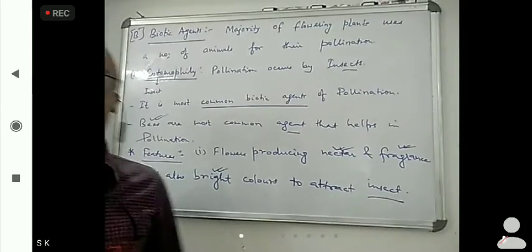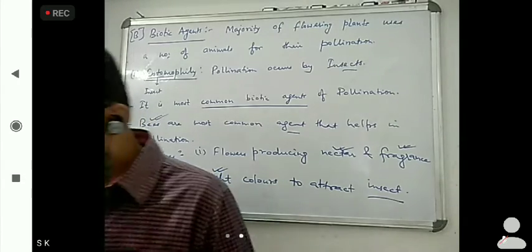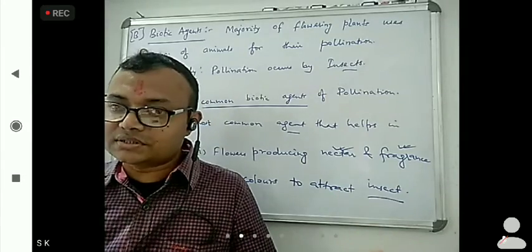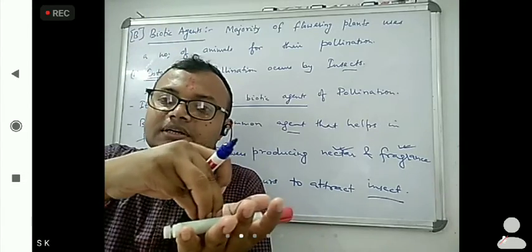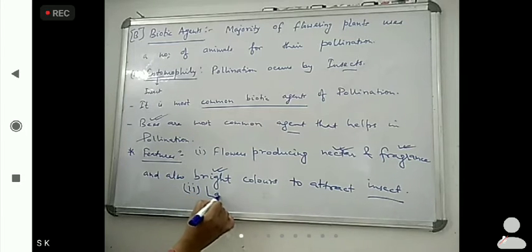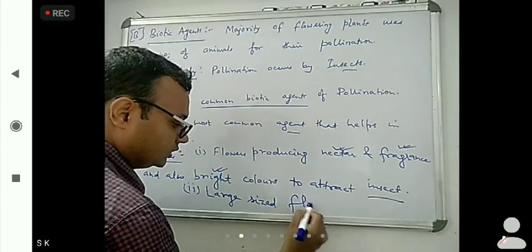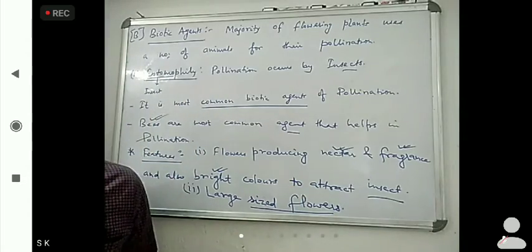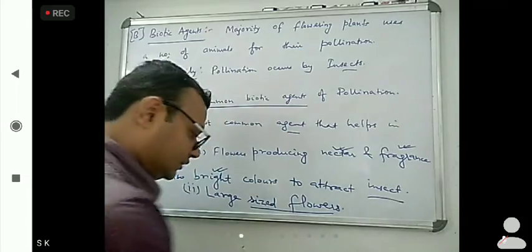This is a very important feature. Another one is what? Large sized flowers, because the insect has to sit on that. Okay, so next is large sized flowers. Another one is bright colored petals.